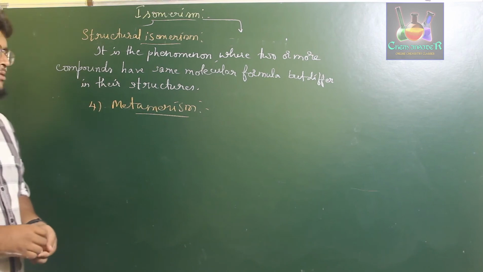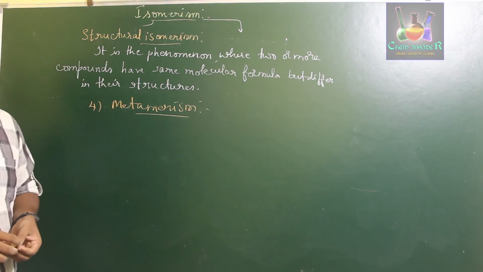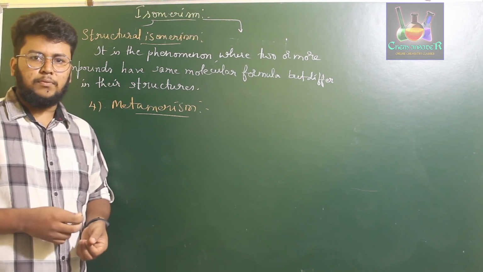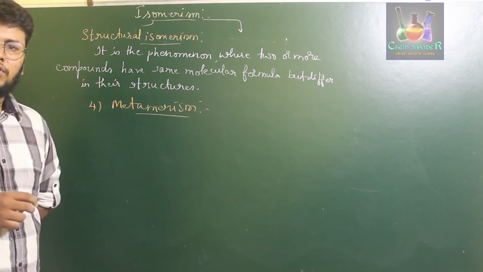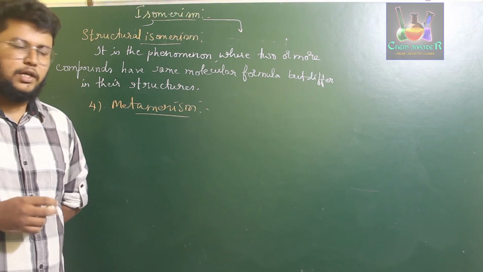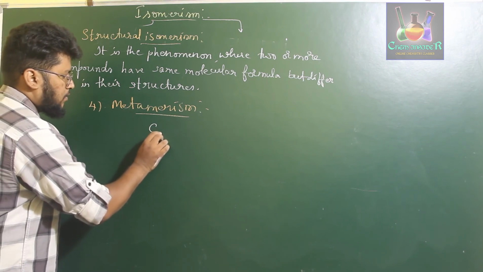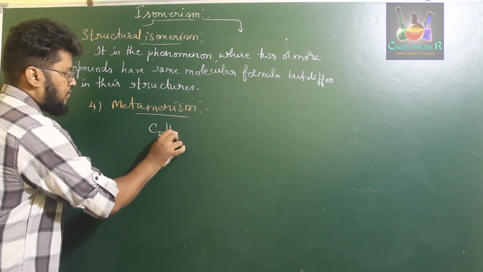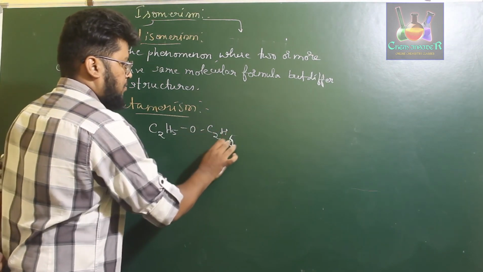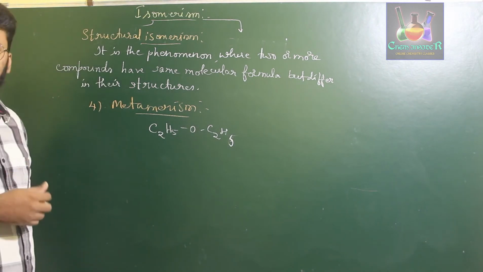Metamerism is found especially in ether compounds or any anhydride compound, where the compounds have the same molecular formula but differ in symmetry. For example, consider a compound of type C2H5 O C2H5, ethoxyethane.